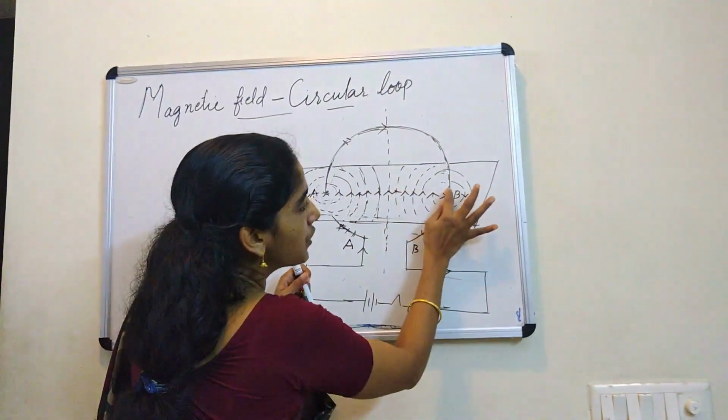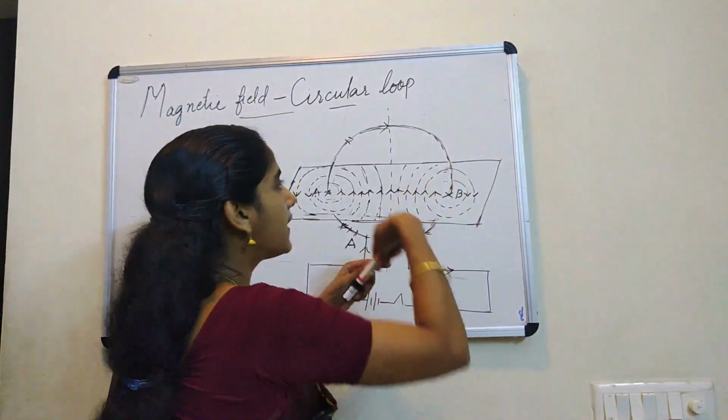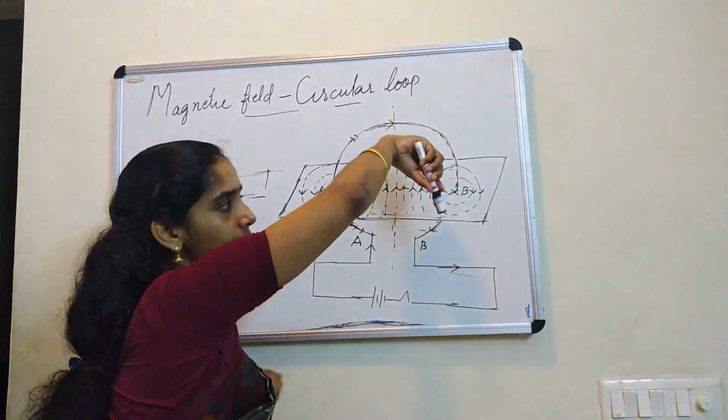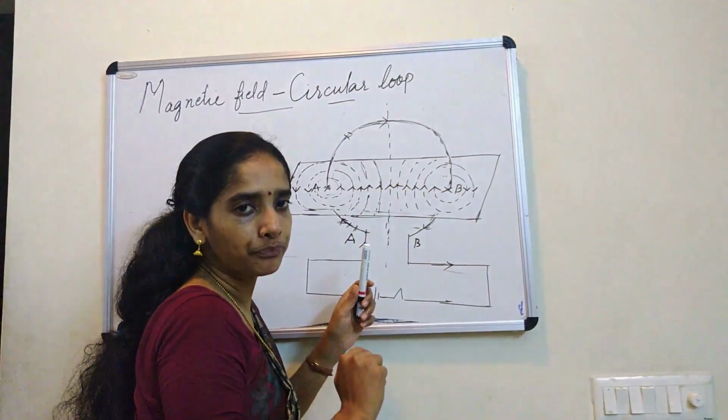Now let us have a look at this small part which comes near to the point B. Again, what is the direction of current? Here it is down. So I am holding like this. So what is the direction of the magnetic field lines? The field lines are in the clockwise direction.